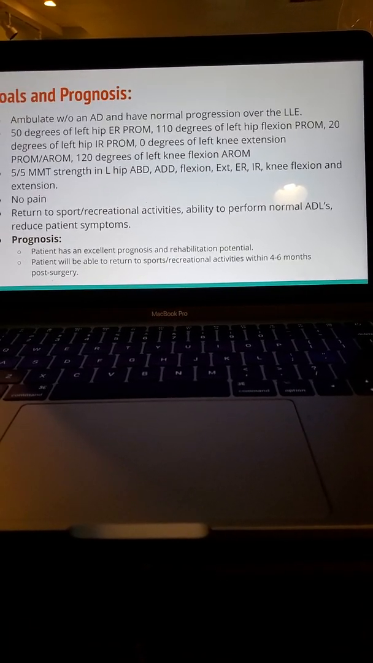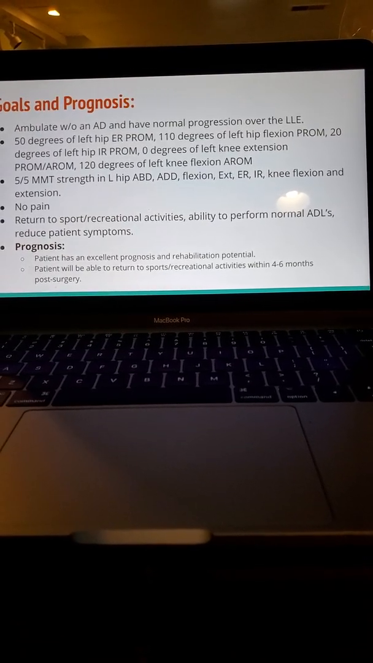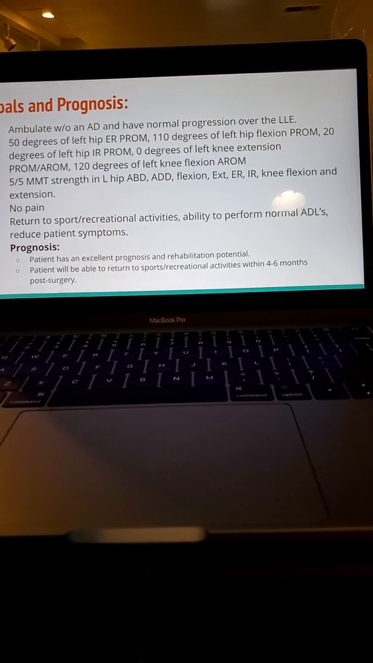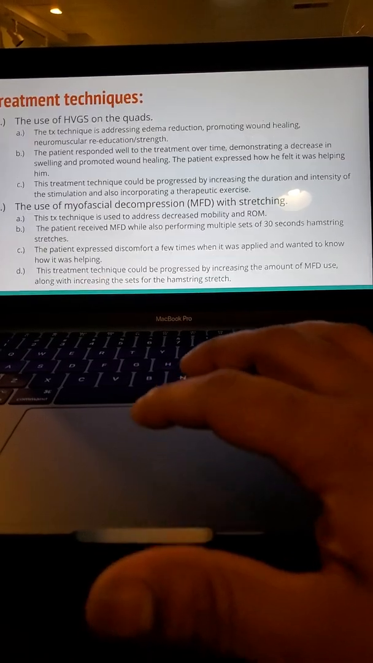As far as the prognosis, the patient has an excellent prognosis and rehabilitation potential. Patient will be able to return to sports and recreational activities within 4 to 6 months post-surgery.